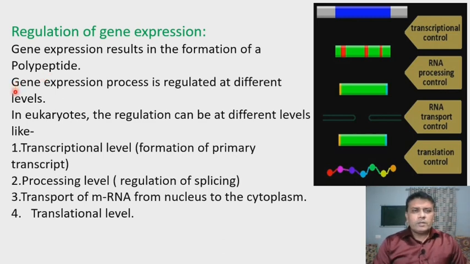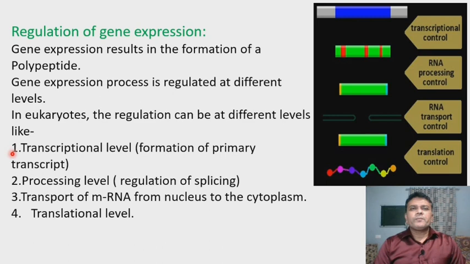So the gene expression process is regulated at different levels. That means the gene expression is controlled at different levels, or the gene is prevented from expressing itself at different levels. In eukaryotes, the regulation of gene expression is at different levels.